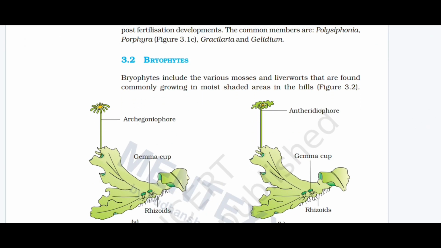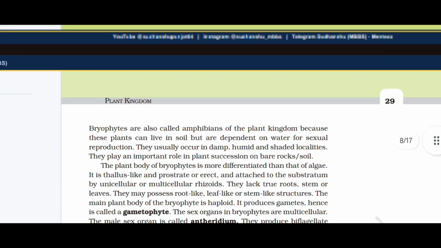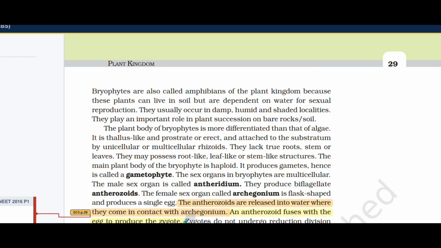Bryophytes include the various mosses and liverworts that commonly grow in moist shaded areas in the hills. Bryophytes are also called amphibians of the plant kingdom because these plants can live in soil but depend on water for sexual reproduction. They usually occur in damp, humid, and shaded localities. They play an important role in plant succession on bare rocks and soil.